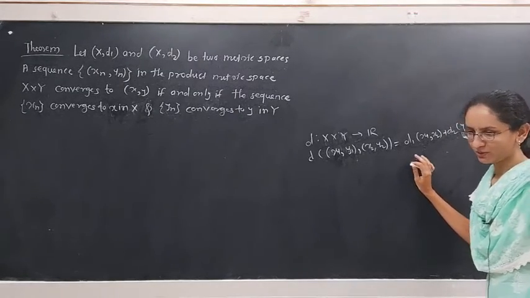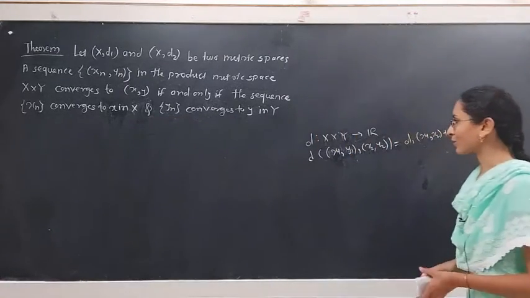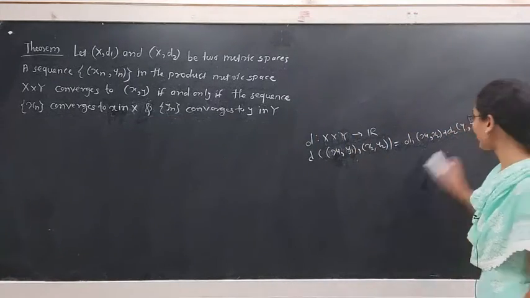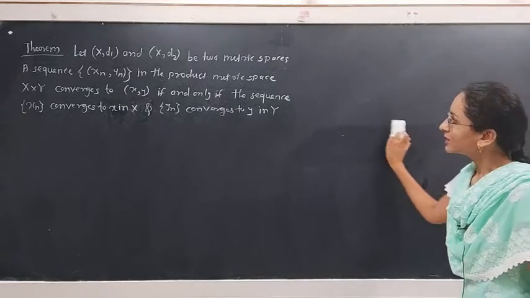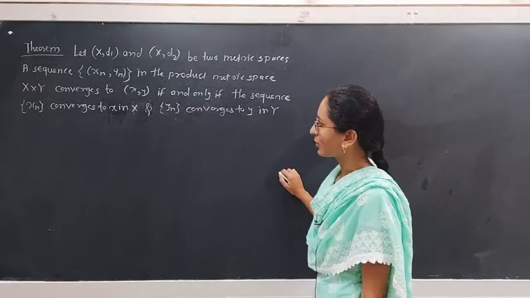In the last lecture we proved this function is a metric on the cross product of X and Y. Now we see the other property of this same product space.